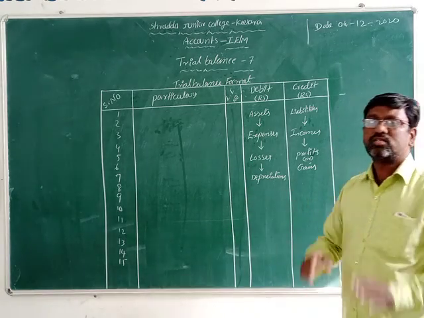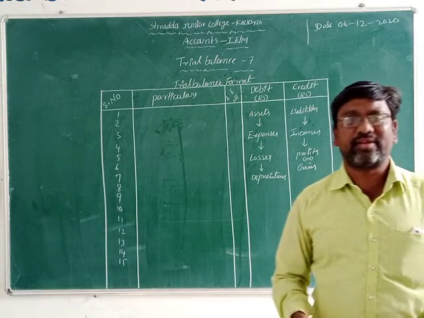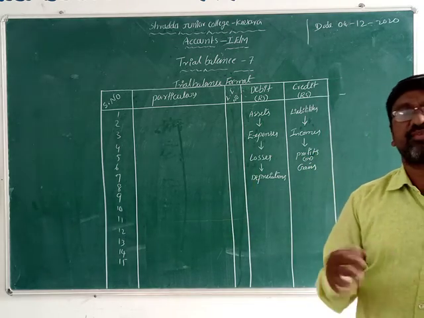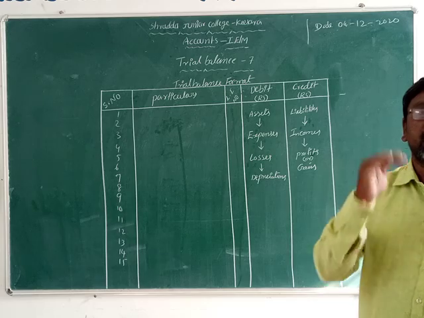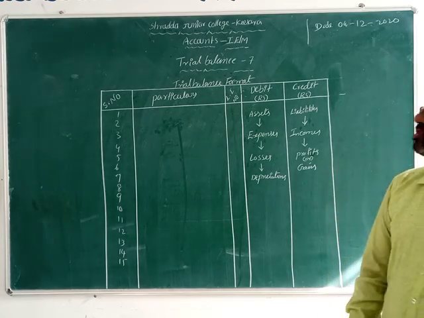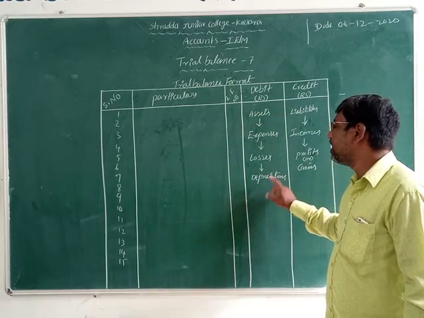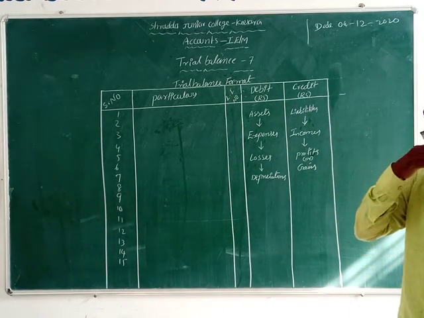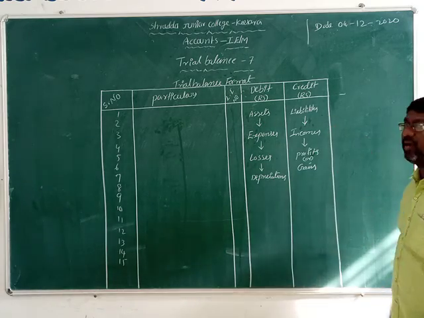Now depreciation. Every year machinery can depreciate by 10%, 5%, 20% or 15%. We are deducting. That means what? It is a loss. That loss of depreciation we also record on the debit side in the trial balance. Okay, now students, next one is liabilities.